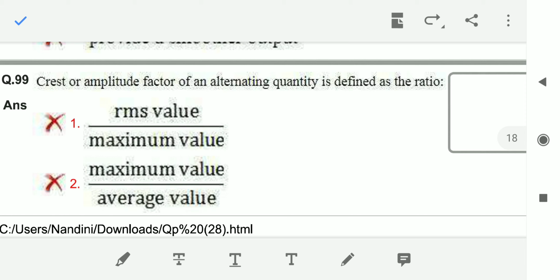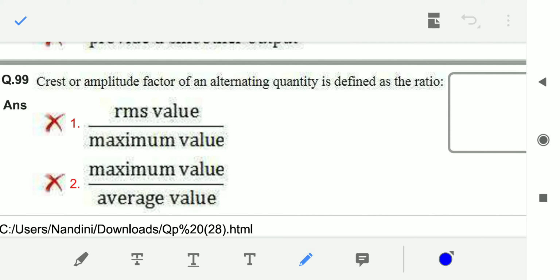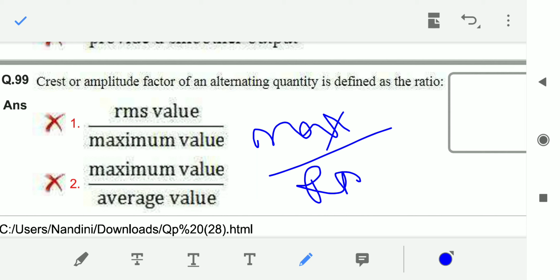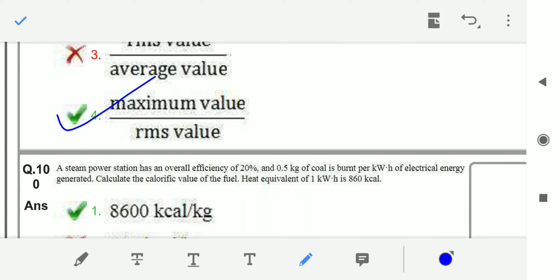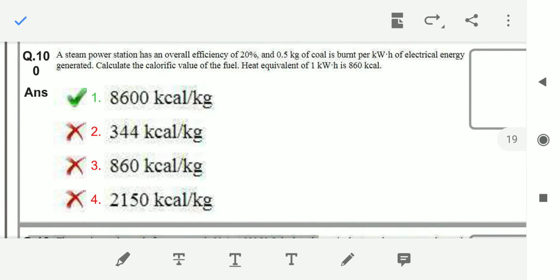Next, the crest factor or the amplitude factor or the maximum factor or the peak factor, everything is the same, of an alternating quantity is defined as the ratio of, I already told you, the maximum value or the peak value by the RMS value. So option 4 is right.